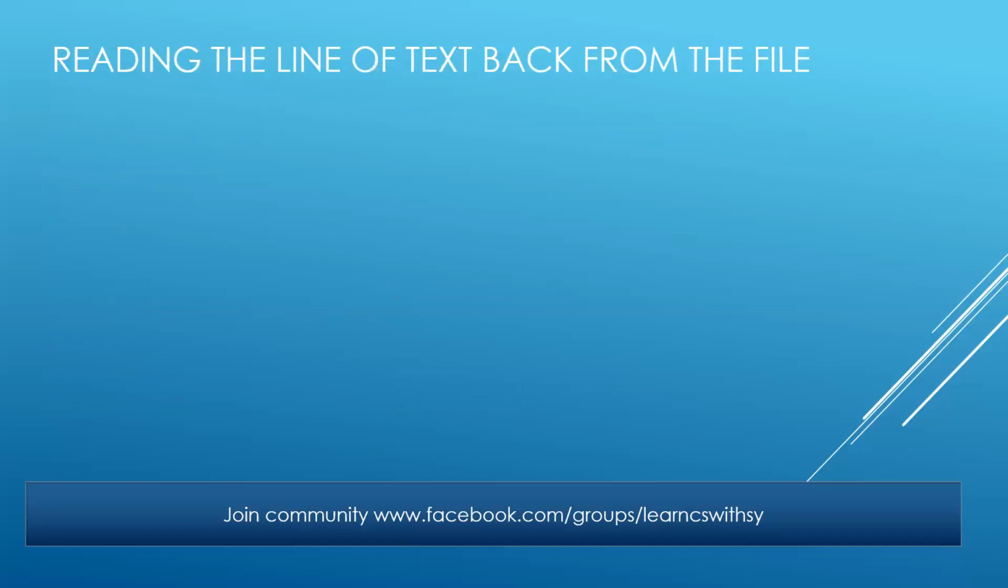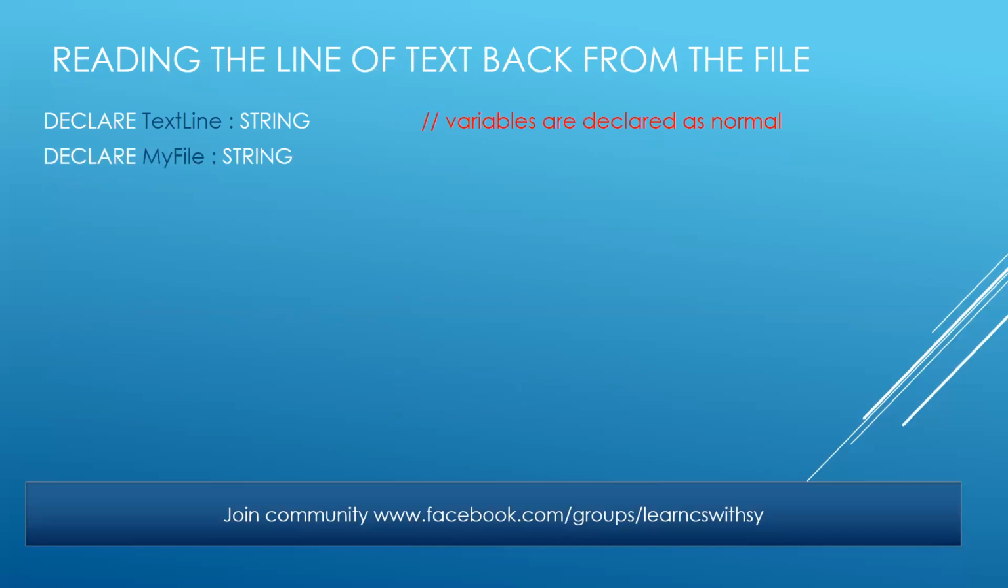After that, we have to learn how do we read the line of text back from the file. Now it's going to be stored. Now we are going to learn how the same line of text will be read and displayed. You can see the same two variables are declared here. Declare text line, colon string, its data type is string. Declare my file is also a string data type.